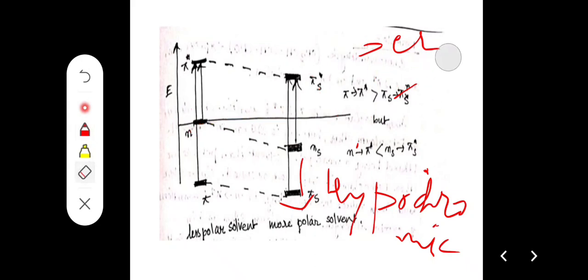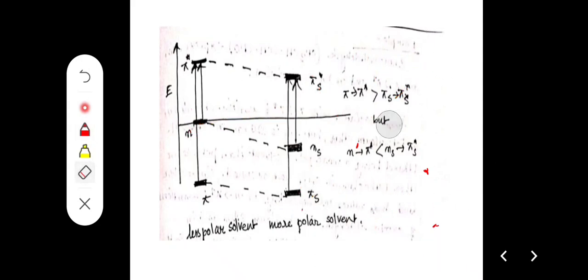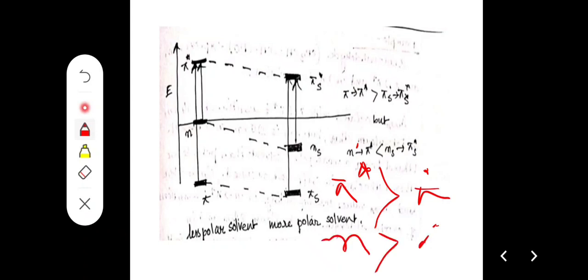Now when polar solvents are taken, pi star is more stabilized than pi, and n is more stabilized than pi star.